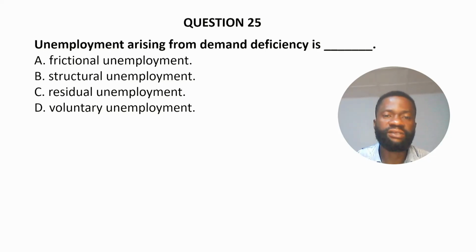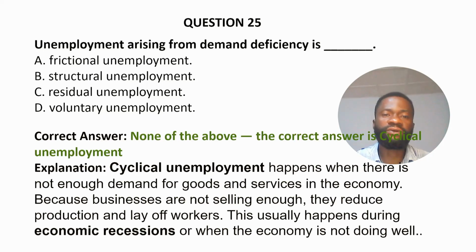In this question, none of the options is correct, because the correct answer is cyclical unemployment. Cyclical unemployment happens when there is not enough demand for goods and services in the economy. Because businesses are not selling enough, they reduce production and lay off workers. This usually happens during economic recession or when the economy is not doing well. So unemployment that arises from demand deficiency is cyclical unemployment.